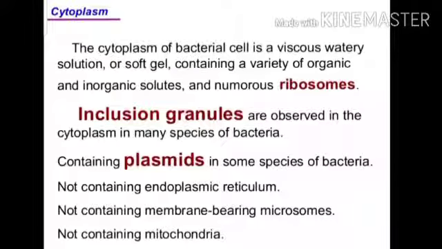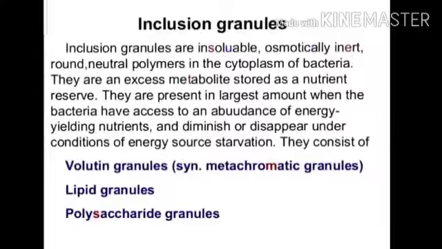What is the cytoplasm? The cytoplasm of a bacterial cell is a viscous watery solution or soft gel containing a variety of organic and inorganic solutes and numerous ribosomes. Inclusion granules containing plasmids are also present in some species of bacteria. Cytoplasm does not contain endoplasmic reticulum, membrane-bearing microsomes, or mitochondria.